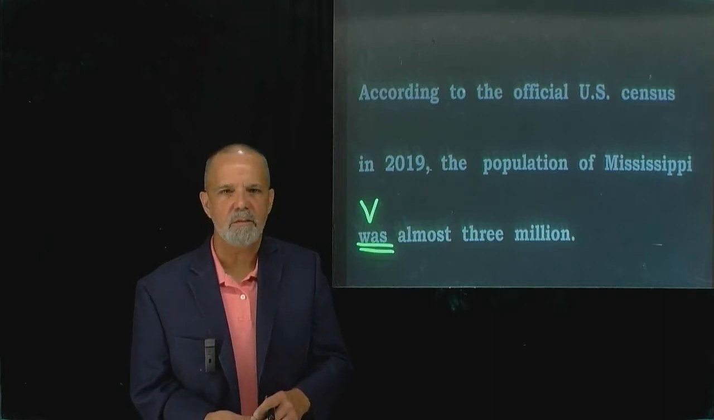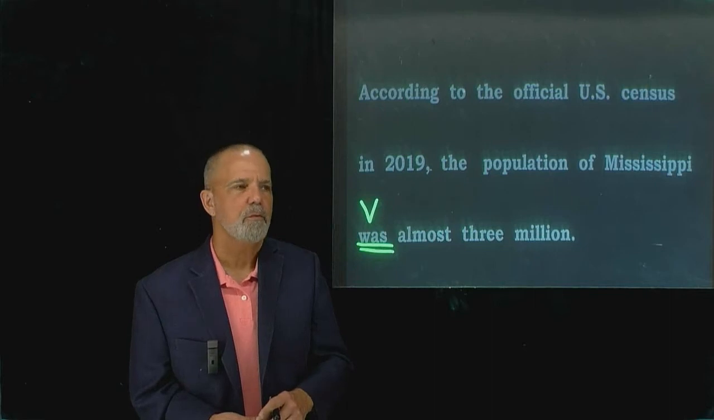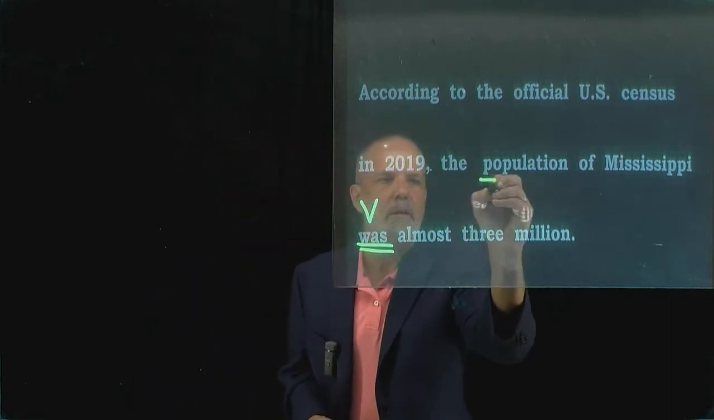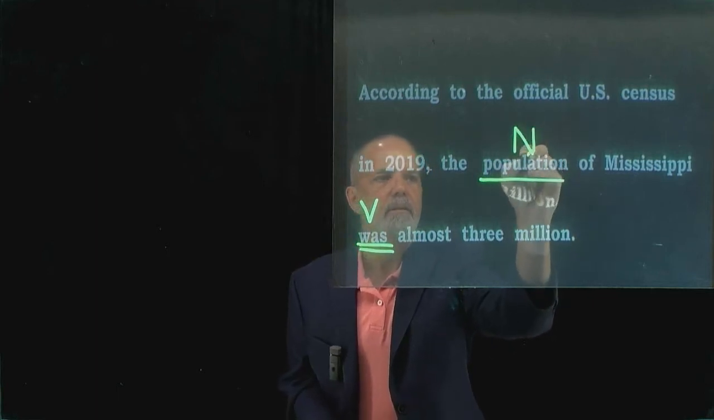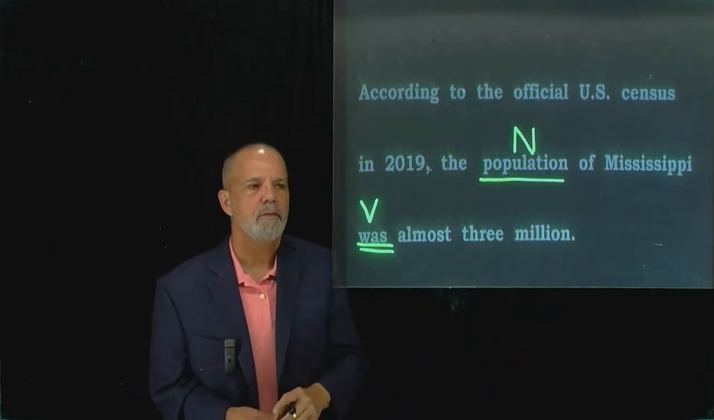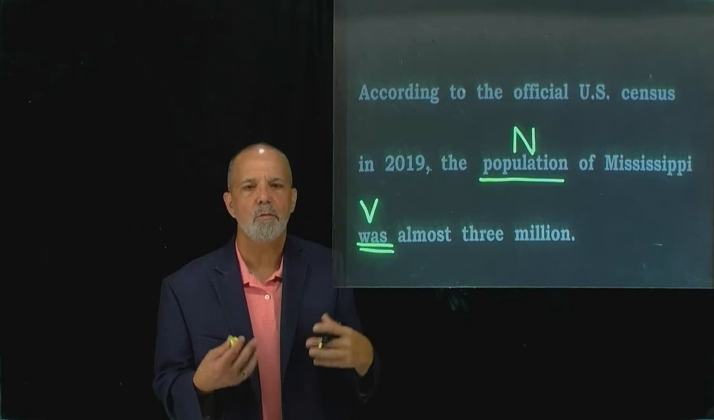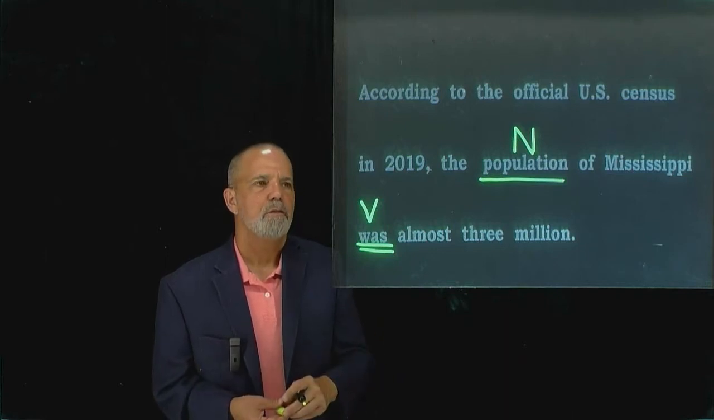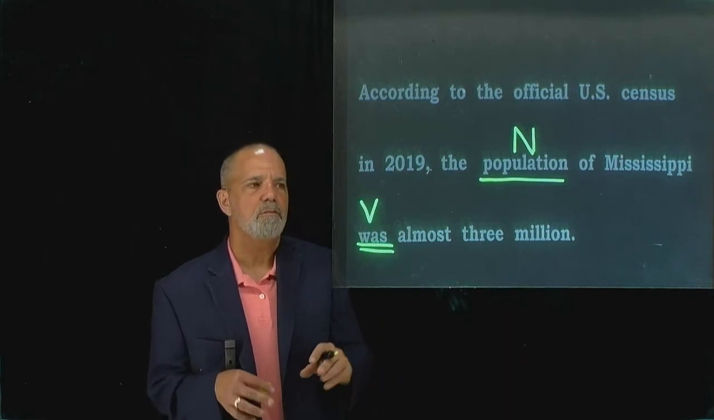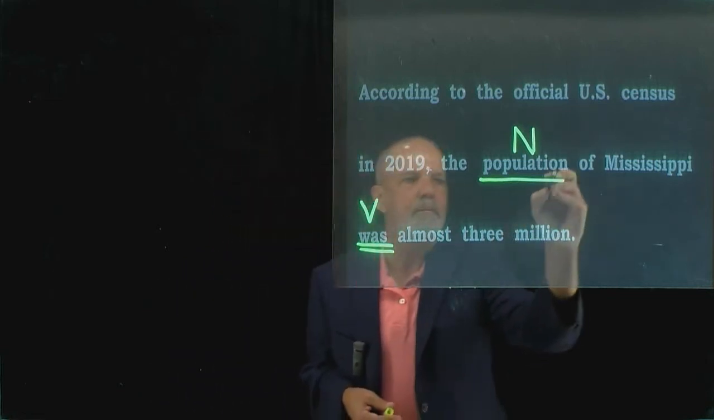But Mississippi was not almost 3 million, right? What was almost 3 million? And that's the word population. So population is the noun. It's also the subject of this sentence. This sentence really is population was. So what about this chunk of Mississippi?